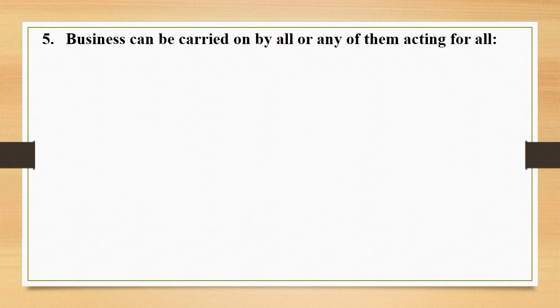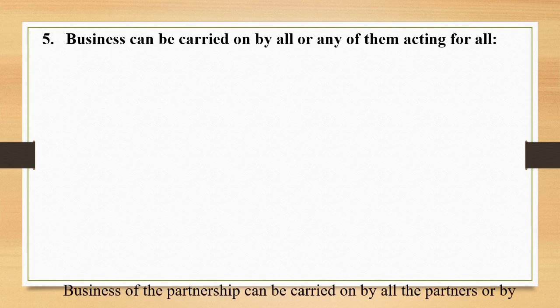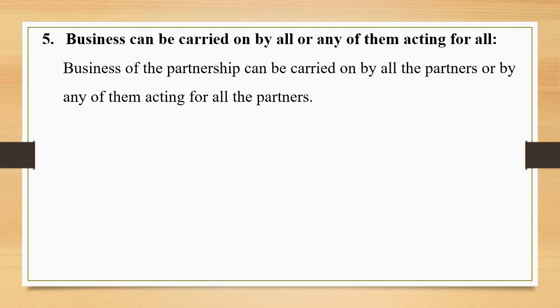Point number 5. Business can be carried on by all or any of them acting for all. This is also very important to understand. Business of the partnership can be carried on by all the partners or by any of them acting for all the partners. So over here, every partner plays a dual role.